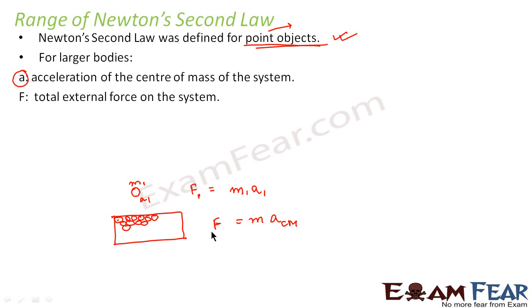Mass will be the total mass of all the balls. Force will be the total external force on this system of particles. And acceleration would be the acceleration of center of mass of the system. Don't worry by seeing the term center of mass. We will deal with center of mass as we go into the chapter on rotational dynamics. There we will deal with this in detail. So for now you should know that however Newton's second law was discovered only for point objects, it can be applied to even larger bodies.